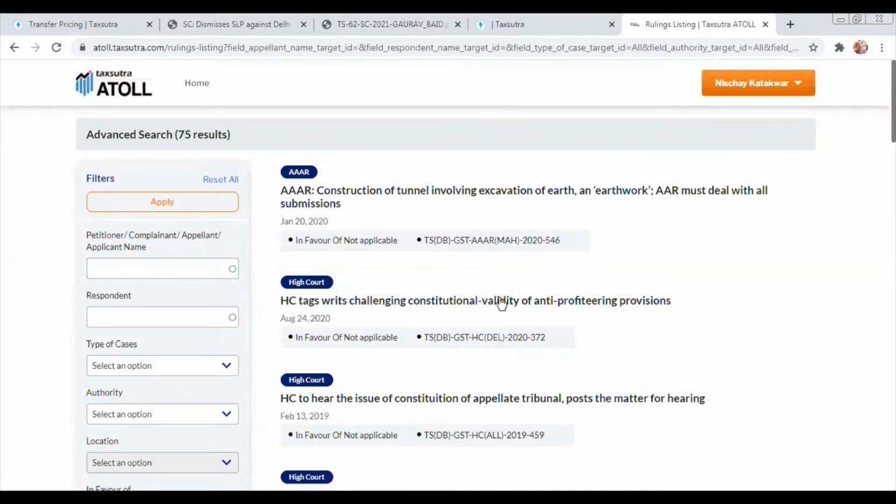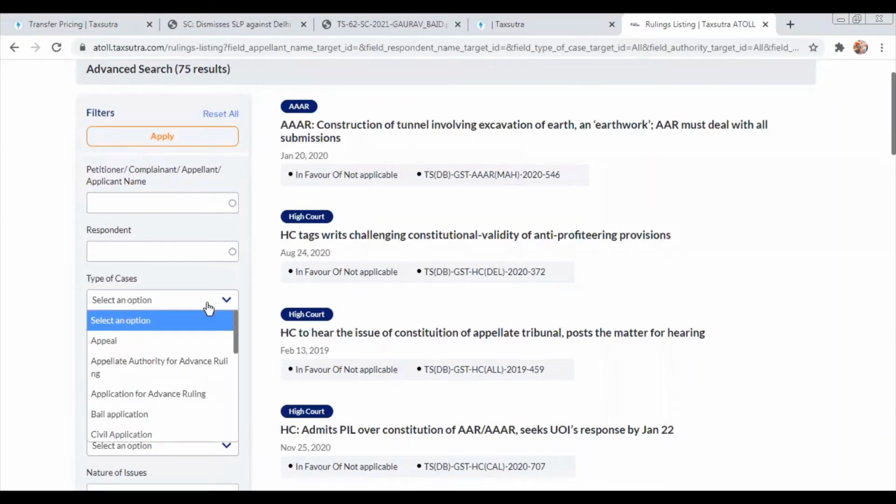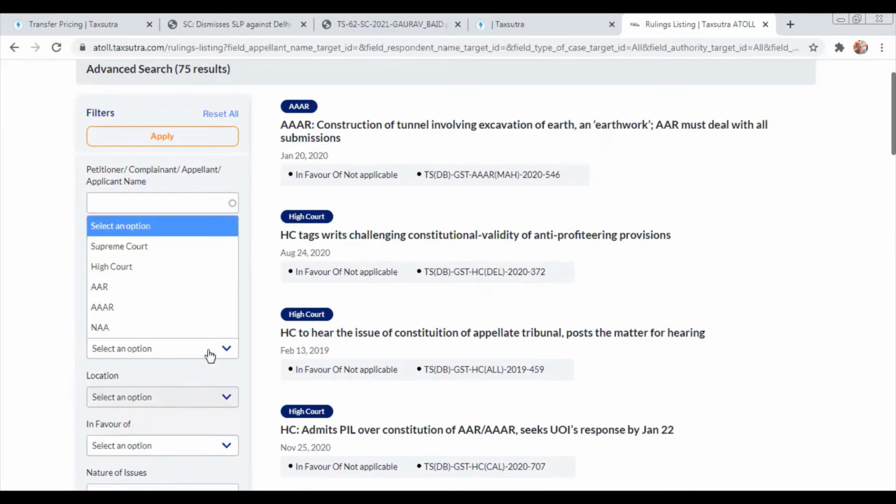Appeals can be relating to any industry, so it has given me a very generic result. Whatever appeal cases I have will be reflected here. But now let's say you want to further filter it down in terms of the various types of cases, in terms of the authorities.